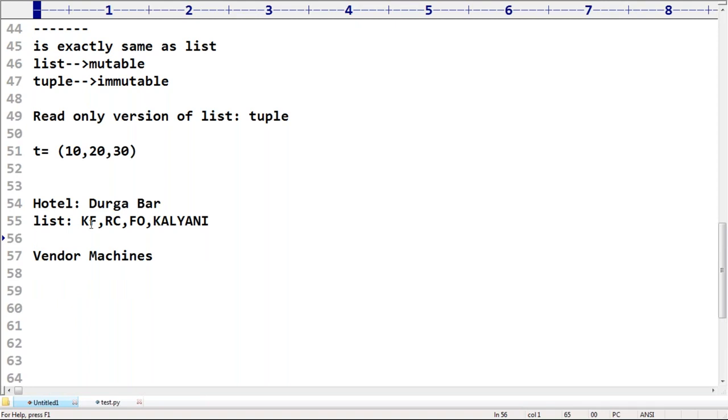Okay, now see this one, sir. Observe that a bit carefully. Sir, in the bar menu list I want to display the list of available brands. Then automatically this is the list. Based on my requirement, you should be in a position to add a new item and to remove an existing item. If the stock is not there, you have to remove it. You should not display it in the console. Like sir, I want a mutable version. It is a mutable version. In this type of requirement, happily we can go for the list concept. Any doubt? Because we require to add something and remove something, like in the list concept.